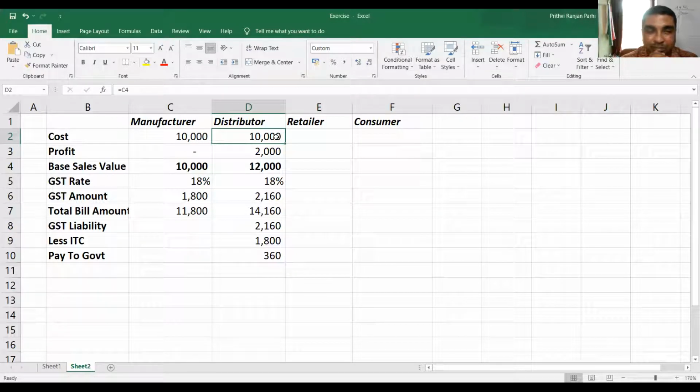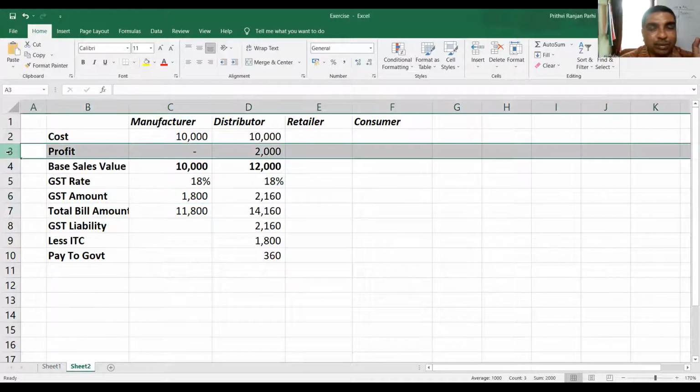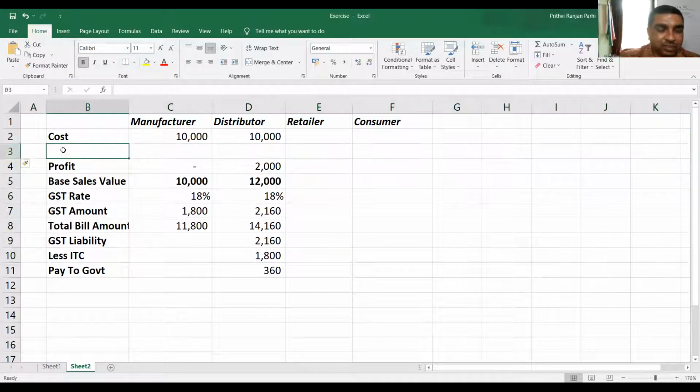What does input tax mean? When you are purchasing something, when you have already paid GST on that, that is your input. So in your business process, that is the input. Got it? So when he is buying at 10,000 rupees, he is also paying GST. He has bought it at 10,000 rupees, but GST has already been paid, 1,800. I will add one more thing. I will insert one more. Let us say cost is this much, GST on input.